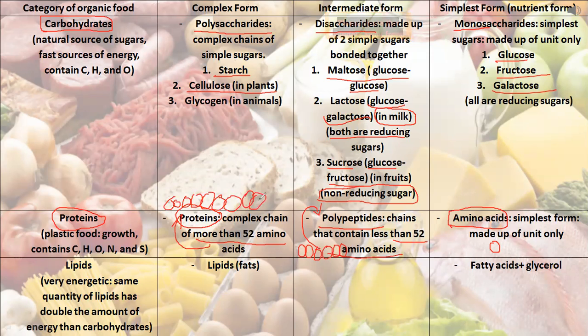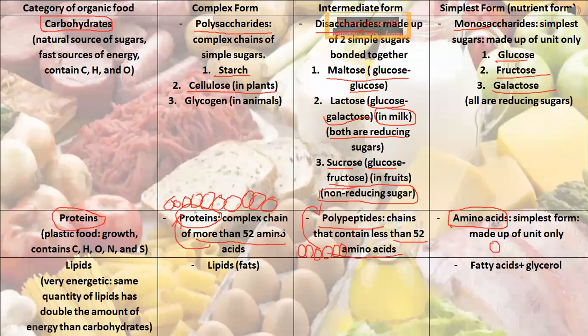So from now on, the complex form of protein is a protein. It's composed of a long chain of more than 52 amino acids, whereas polypeptide is the intermediate, in between the complex and the simple.